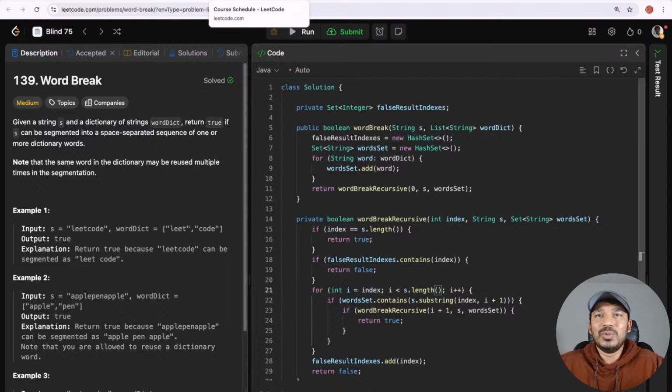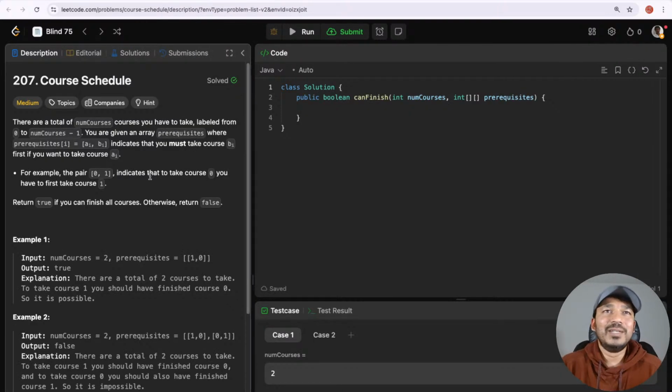Yeah, now let's move on to the next problem. Okay, LeetCode number 207, Course Schedule. This is a LeetCode medium problem. Let's read the question. There are a total of numCourses you have to take, labeled from 0 to numCourses minus 1. You are given an array prerequisites where prerequisites[i] equals [ai, bi] indicates that you must take course bi first if you want to take course ai.